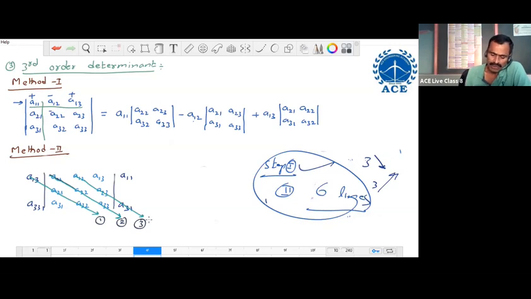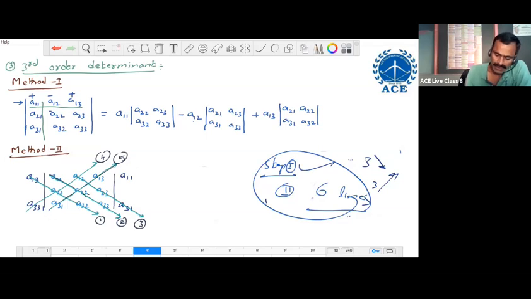After this, we draw 3 more lines from bottom to top. Start from A33. Draw the line like this. Say this 4. Go to the next element, draw the line parallel to this. So this 5.